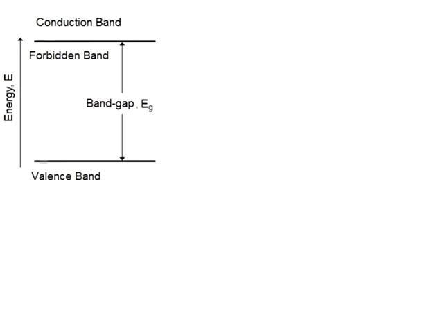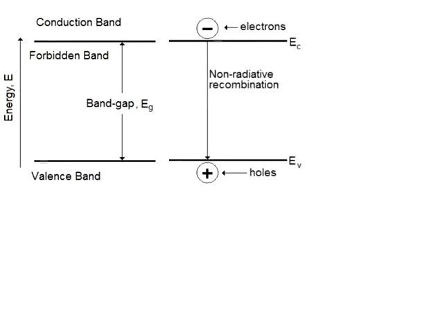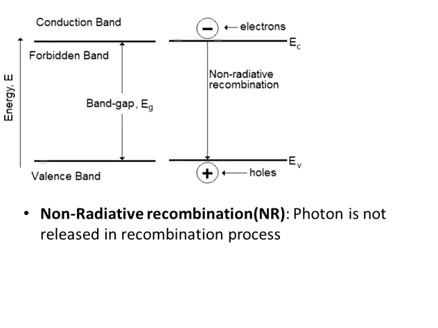Now there are two types of recombination. When an electron in the conduction band recombines with a hole in the valence band, it will not emit a photon. So this recombination process is called non-radiative recombination.